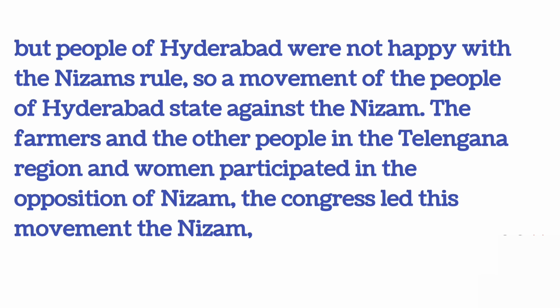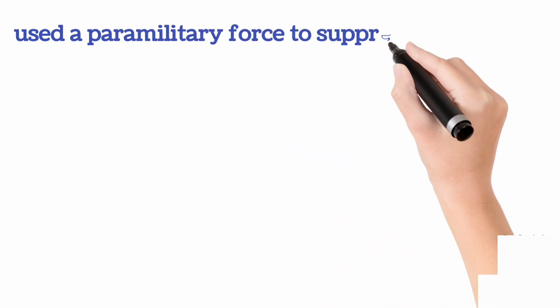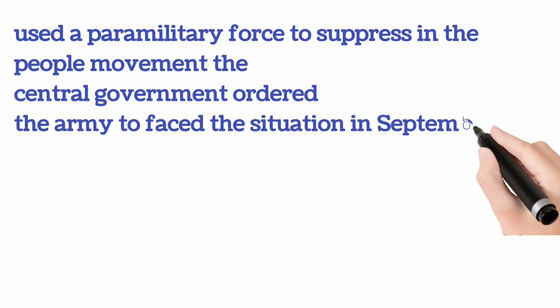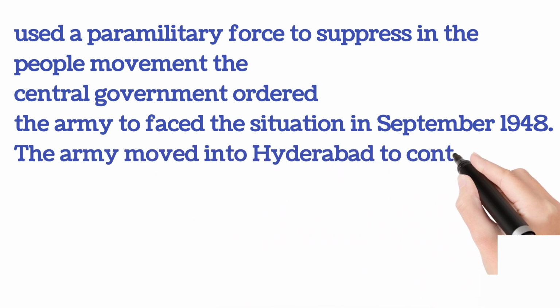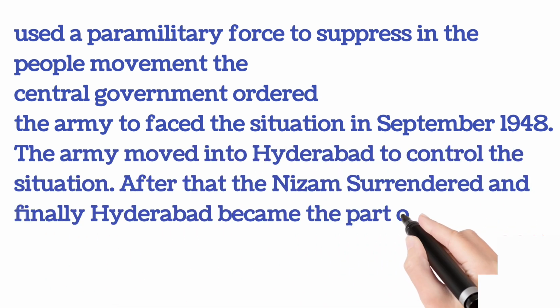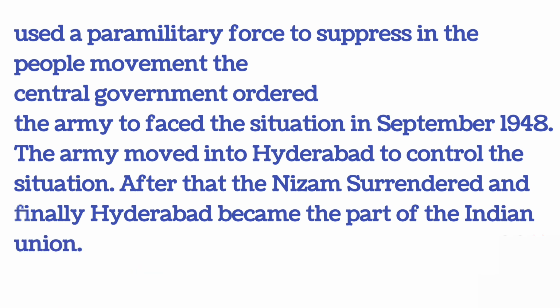The Nizam used a paramilitary force to suppress the people's movement. The central government ordered the army to face the situation in September 1948. The army moved into Hyderabad to control the situation. After that, the Nizam surrendered and finally Hyderabad became part of the Indian Union.